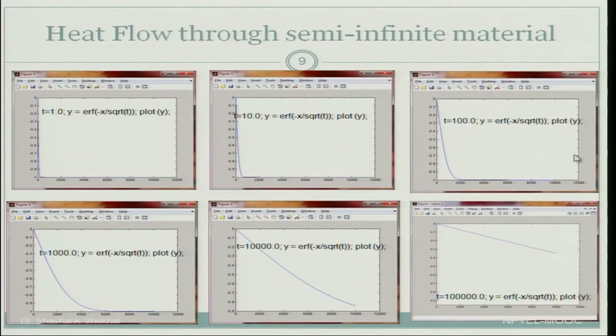And this is the plot I have shown for different times. Over here time is equal to 1, 10, 100, 1000, and I have kept the total distance constant, and in some unit this is the temperature. As the time increases, this is how the temperature plot looks. You can assume this is Tm, this is T naught.